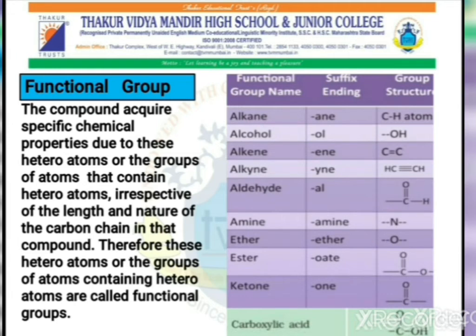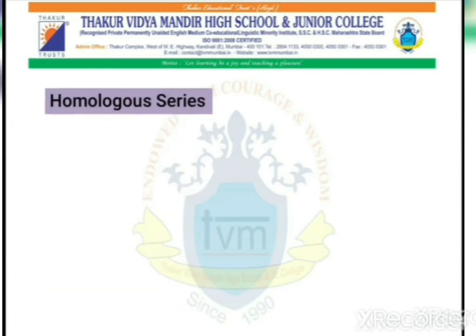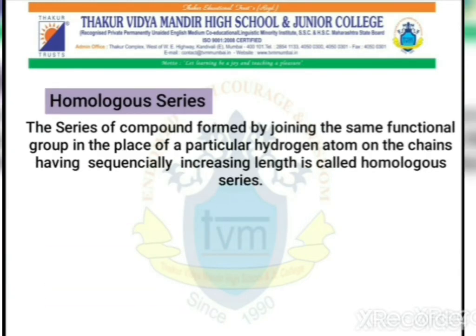Then coming to the next part of this topic, that is homologous series. The word homo means same. So homologous series is the series of compounds which is formed by joining the same functional group in place of a particular hydrogen atom on the chains having sequentially increasing length. Such a series is called homologous series. Now this homologous series can be understood with the help of the examples given.